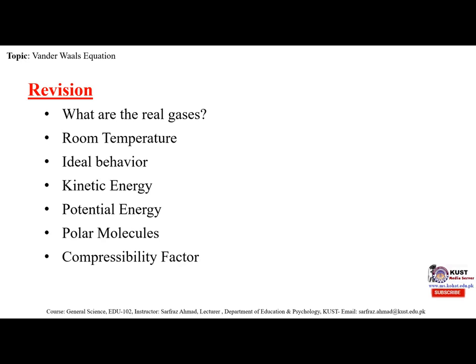Then we have discussed compressibility factor. In thermodynamics, the compressibility factor is Z, also known as the compression factor or the gas deviation factor. This is a correction factor which describes the deviation of the real gas from ideal gas behavior, and it is simply defined as the ratio of the molar volume of the gas to the molar volume of an ideal gas at the same temperature and pressure. So it is a useful thermodynamic property for modifying the ideal gas law to account for real gas behavior.